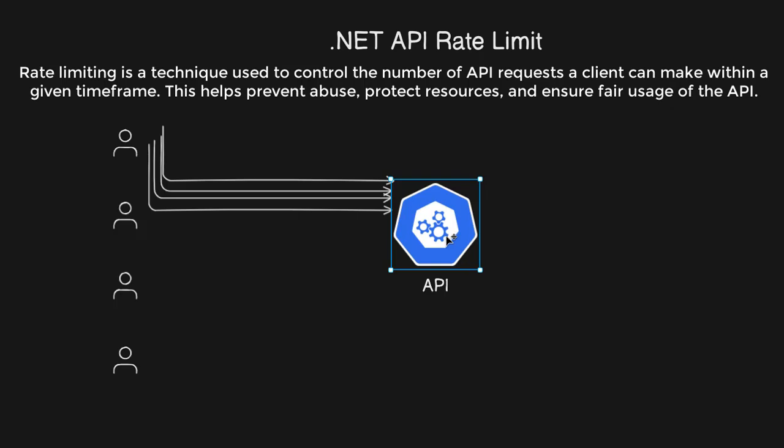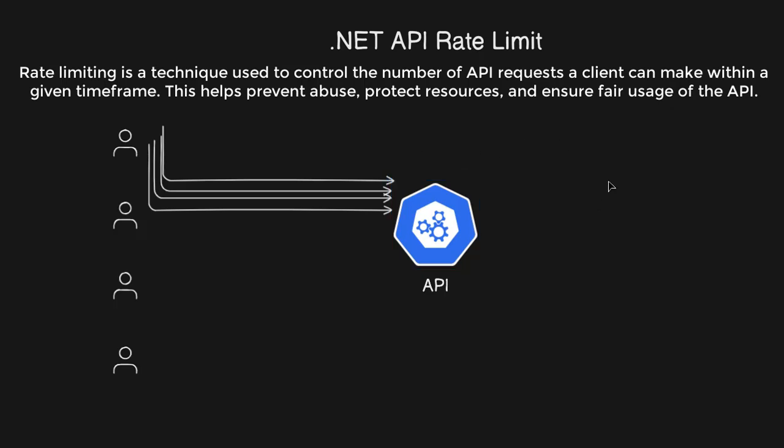So the problem is, when the server is busy handling all these requests, our genuine users, our real clients, face some difficulty, like delay in response, because the server is busy handling too many requests that this user intentionally sent to our API. To avoid this kind of situation, rate limits come into the picture.